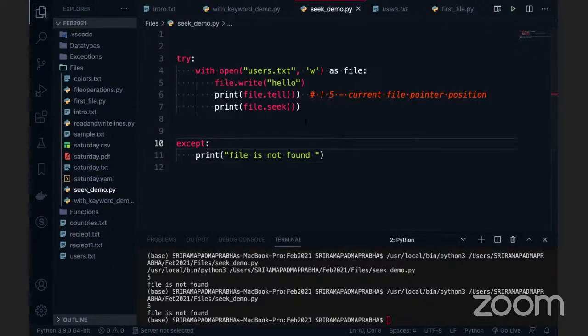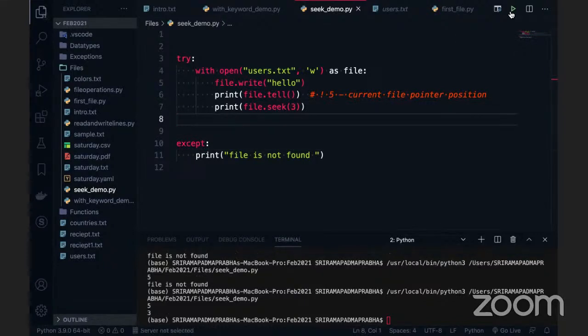You are asking to move, but where I am not mentioned. So shall I use the 3 here? I'm going to execute the code now. It's working. Yes, GK, you are right.